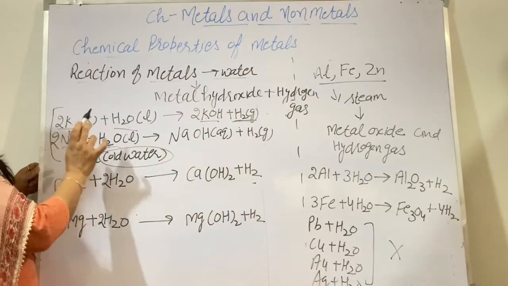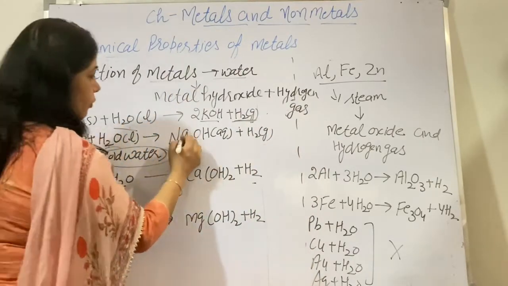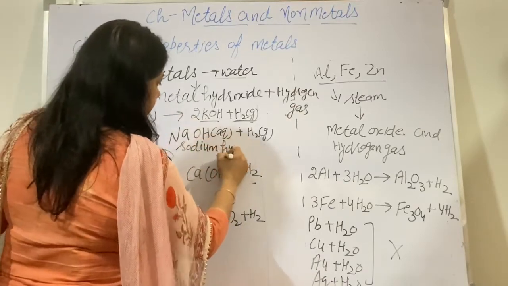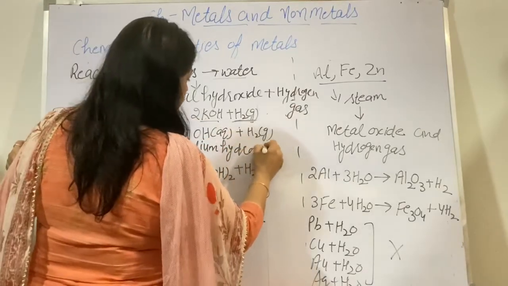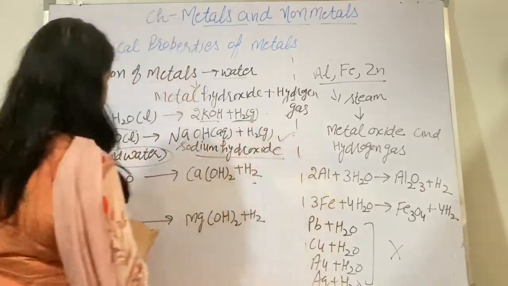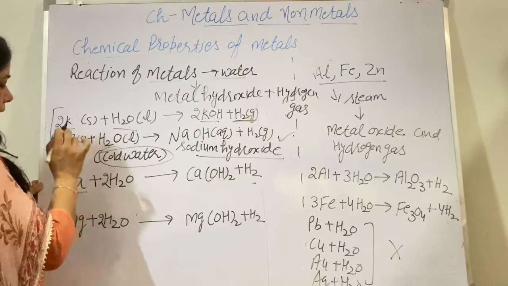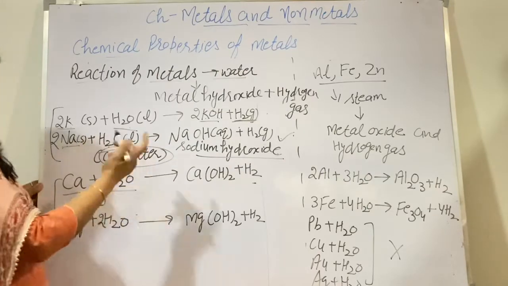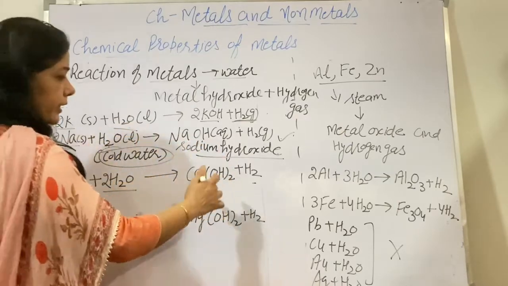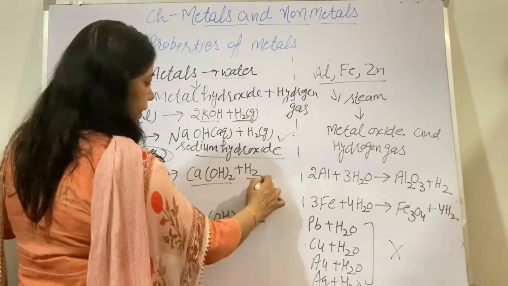Similarly, sodium reacts with water and forms what? Sodium hydroxide and hydrogen gas is released. And calcium again, calcium reacts with water. Now you can tell it very easily, it forms calcium hydroxide, Ca(OH)2, and hydrogen.